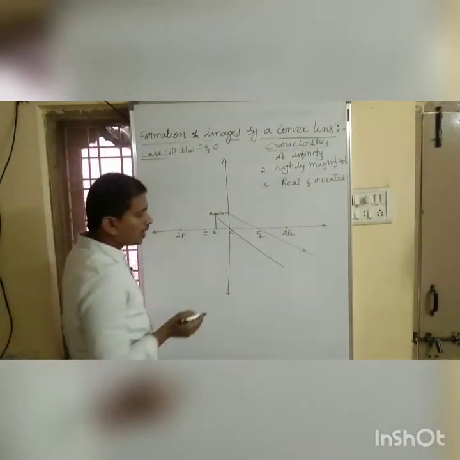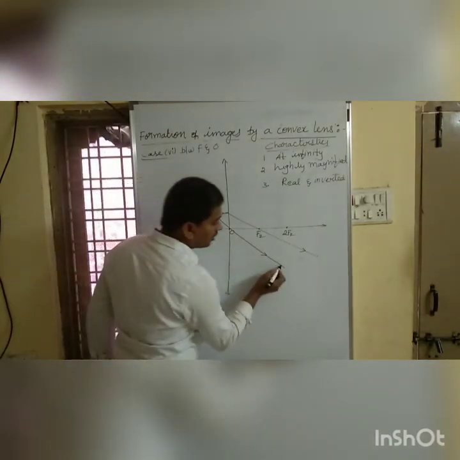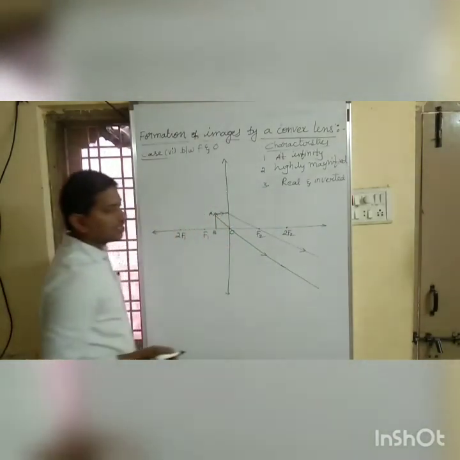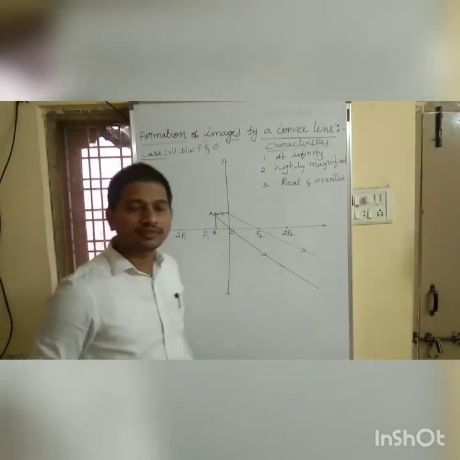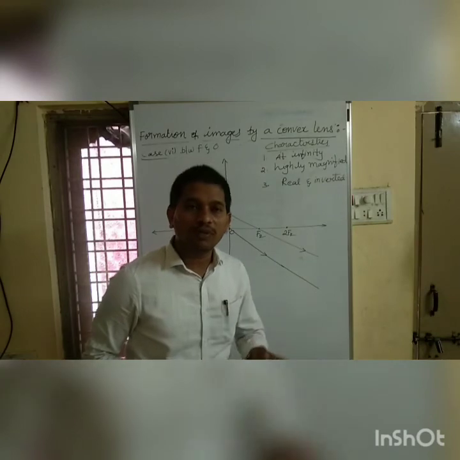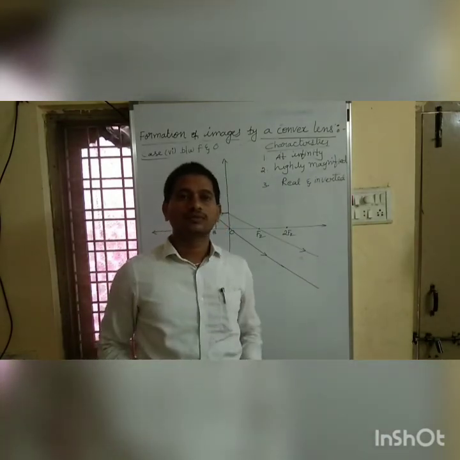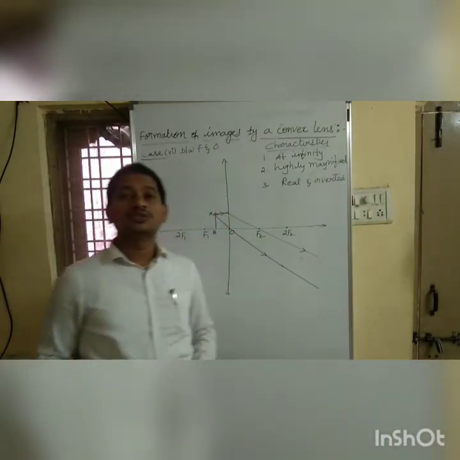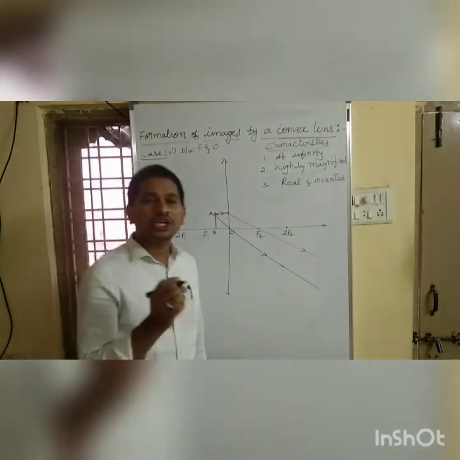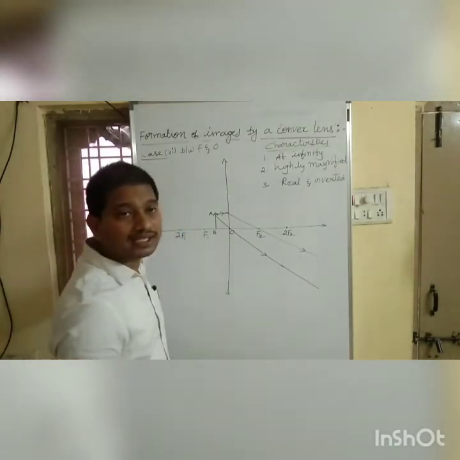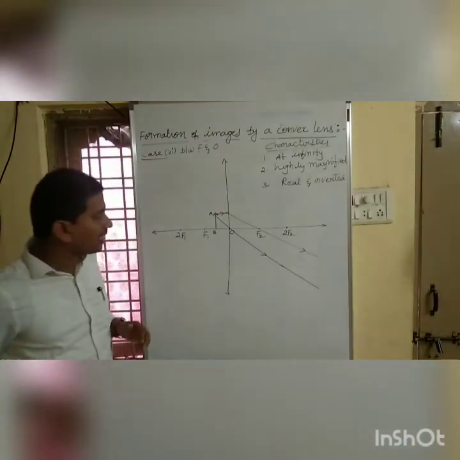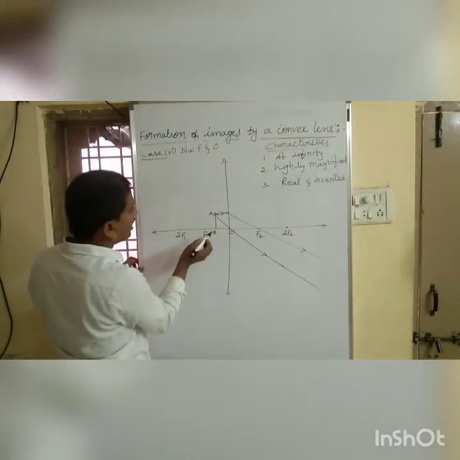which is undeviated. If we observe these two refracted rays, they are not going to meet at any point on the other side of the lens. So what we have to do, we need to extend these refracted rays towards the back side of the lens.